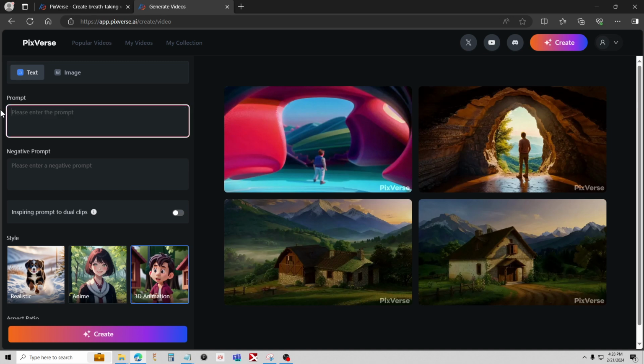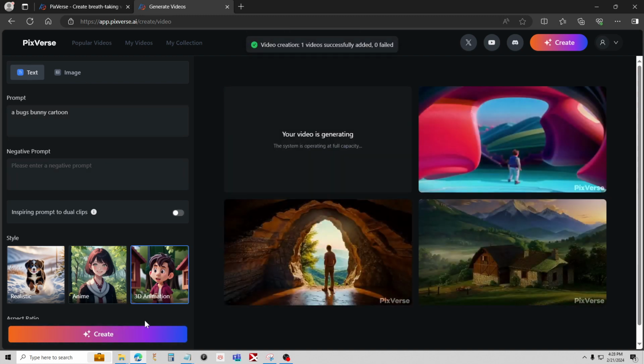Let me just try something like this with it, and I'll show you. I'll just do a Bugs Bunny cartoon. So this is trained on video. That's what makes this different than our previous AI models, is that I think this is trained on actual video. And I found that by typing in old shows like the Munsters, Bugs Bunny, stuff like that. It'll recognize just real simple prompts. You can actually come up with really good videos with really simple prompts with this too.